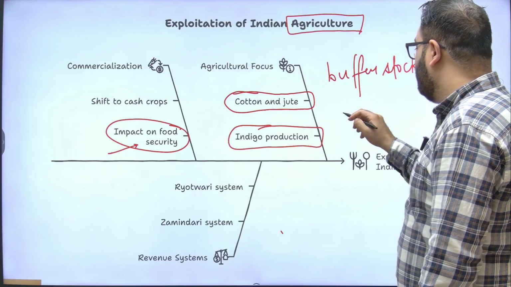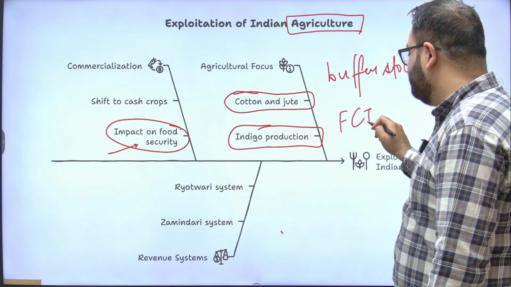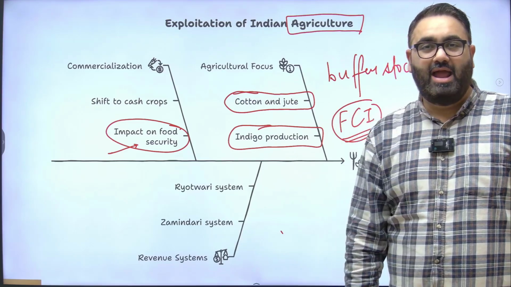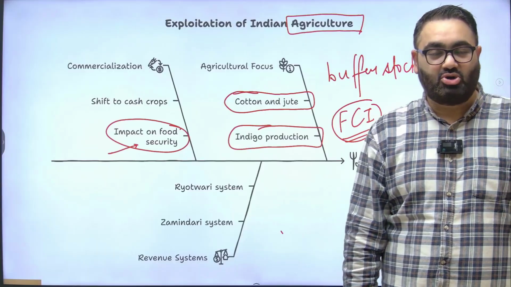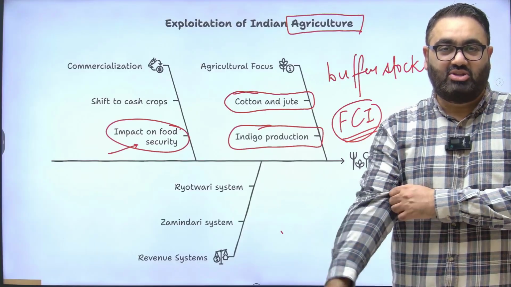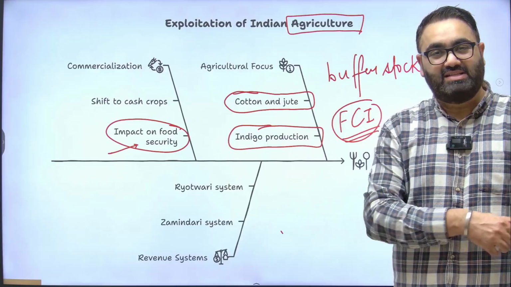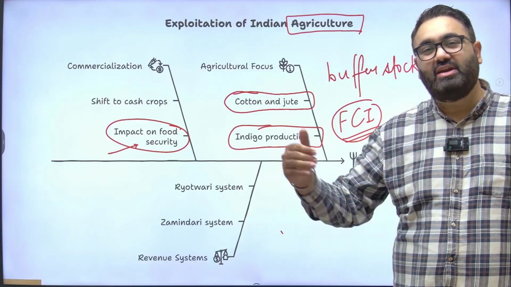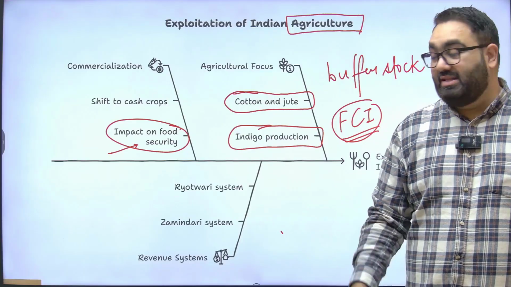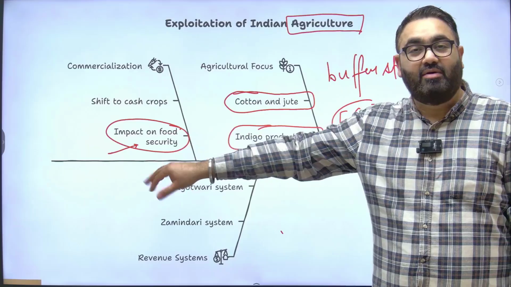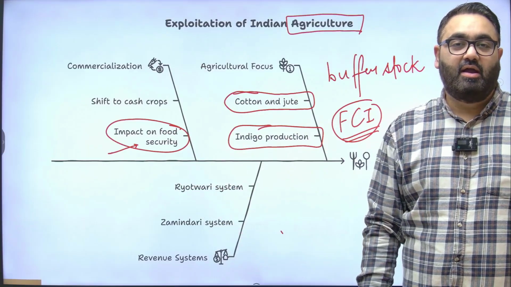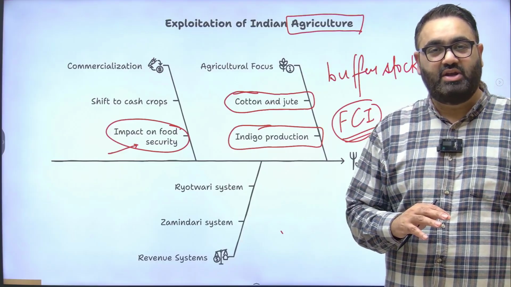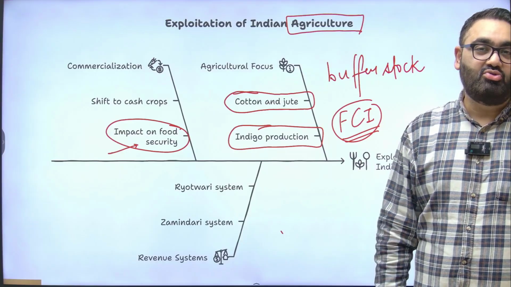I'm sure all of you would have read about the Food Corporation of India, FCI, that has thousands of godowns around the entire country. And they maintain a humongous buffer stock of especially wheat and rice so that if a famine-like situation was to arise again, the government is ready with stocks so that they can actually release it into the market. This is a lesson that we took from the time of the British. When the British were here and they were not focusing on the food crops, India learned this lesson because we did not want a famine-like situation to repeat itself.